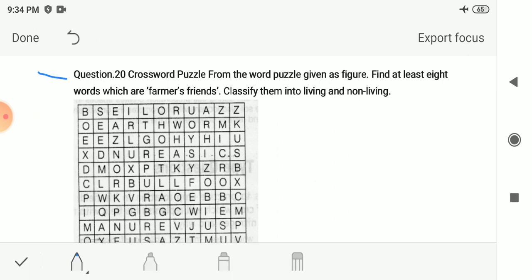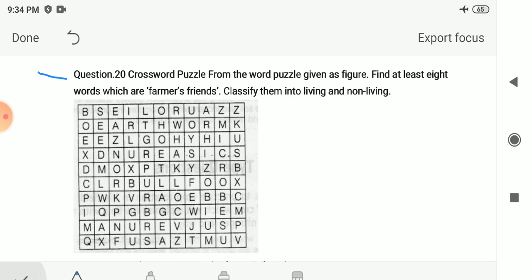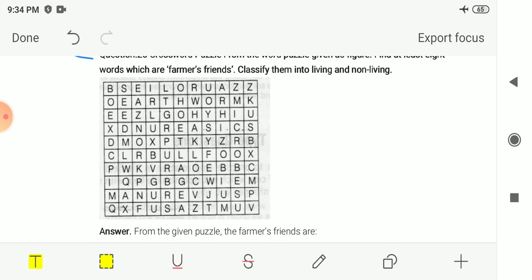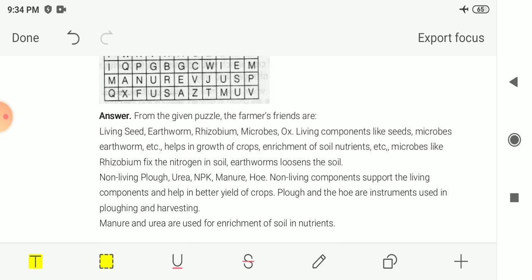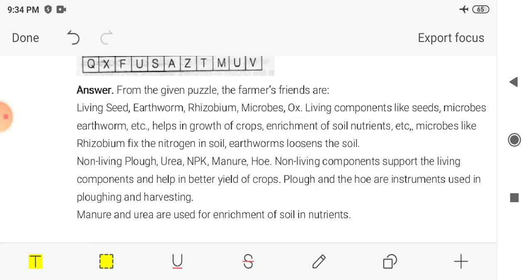In the crossword puzzle given in the figure, you have to find at least 8 words which are farmers' friends, and you also have to classify them into living and non-living. Here the puzzle is given to you, so you can find them on your own. Here let me see the direct answer.